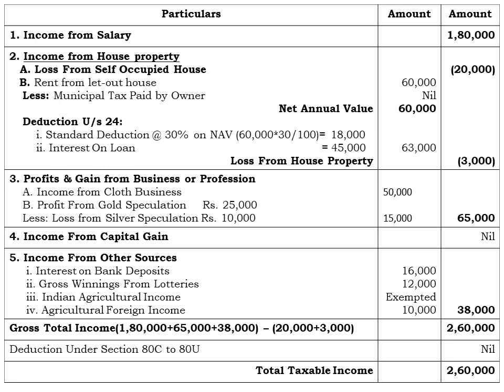So finally we are going to provide the deduction under section 80C to 80U, but in this problem there is no deduction they have claimed, therefore the deduction will be considered as nil. And finally we are going to get the total taxable income or the total income of rupees 2,60,000.